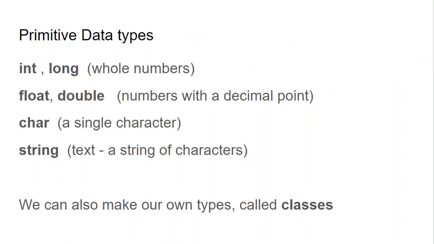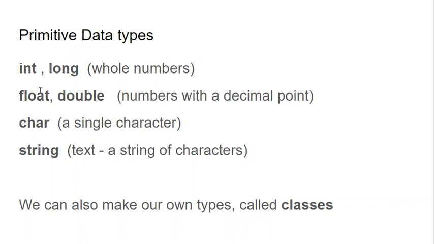All right, so let's look at the primitive data types that we're going to be using for our variables. To store whole numbers, we have int and long. Most of the time we'll be using int. An int is just an integer. It's a whole number, a number without a decimal point. If you want your health, usually like in a game, health somewhere between 0 and 100, that's an int. Lives, it's either like 1, 2, or 3, or 0. That's an int. If you need a really, really big whole number, that's a long.